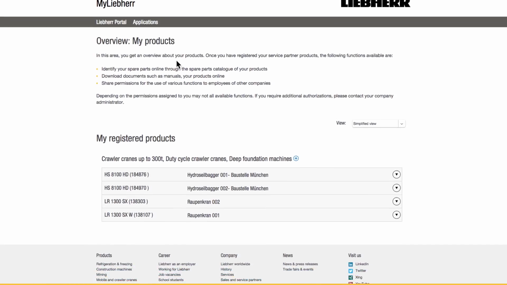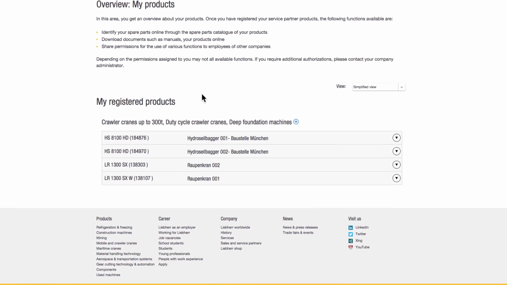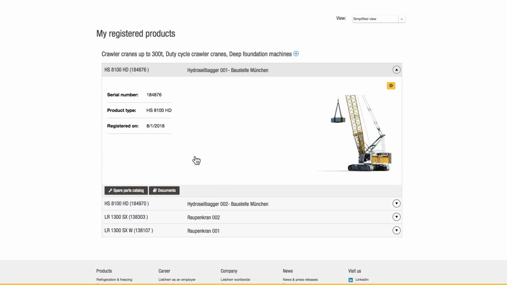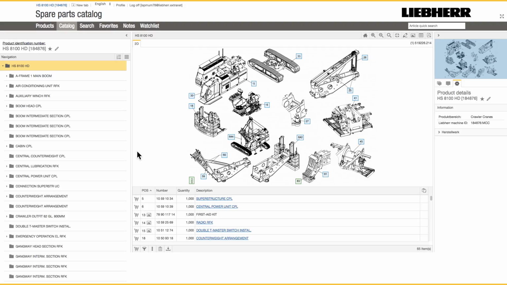I need new armrests for the driver's seat of my duty cycle crawler crane HS 8100 and would like to order them. Therefore, I open the interactive spare parts catalog.